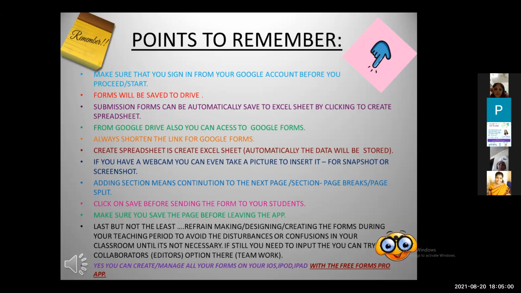Make sure that you sign in from your Google account only before you start or proceed. Second point, forms will be saved to Drive. In case you don't have the Google Forms option in your laptop or your tab, just go to Drive, click on it, and you can use Google Forms there.